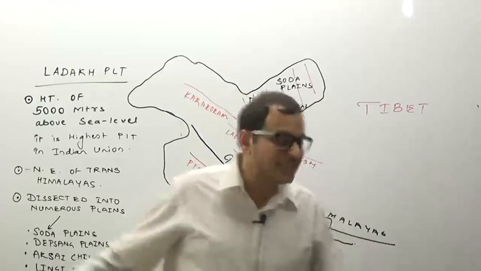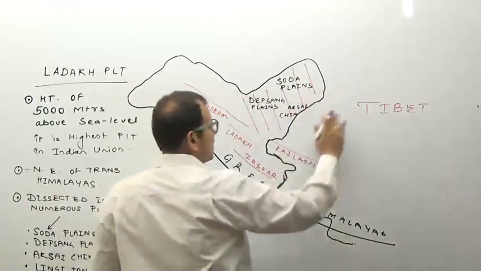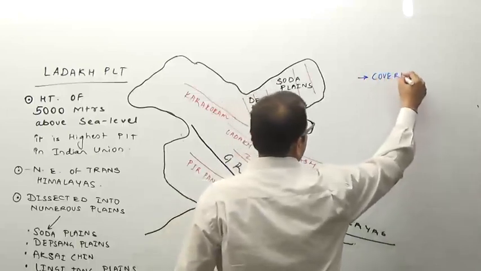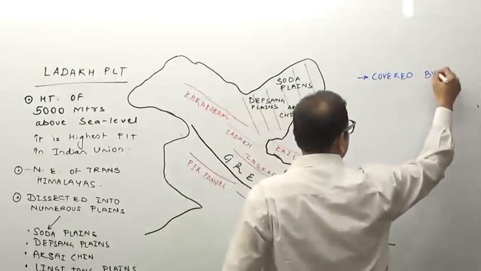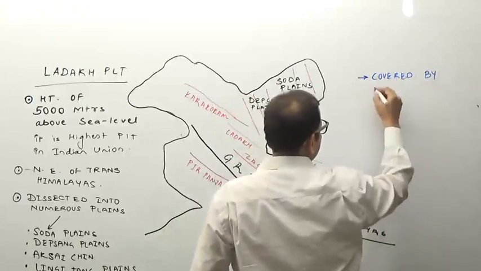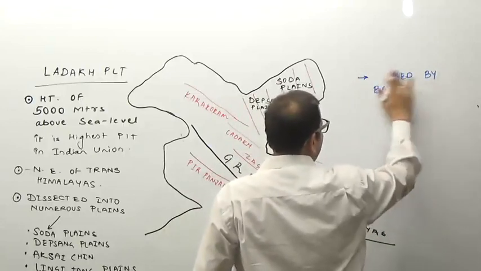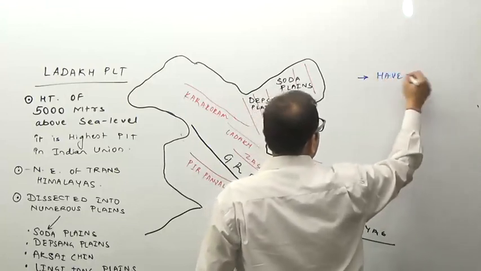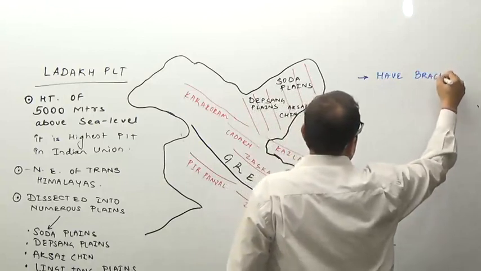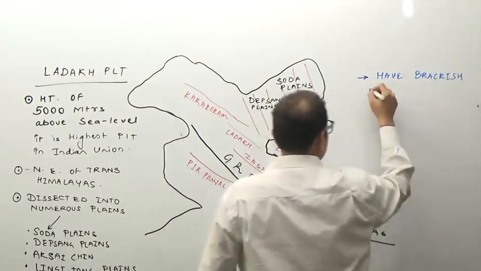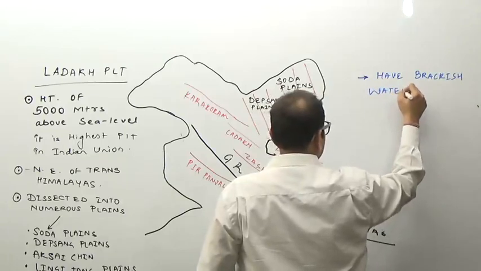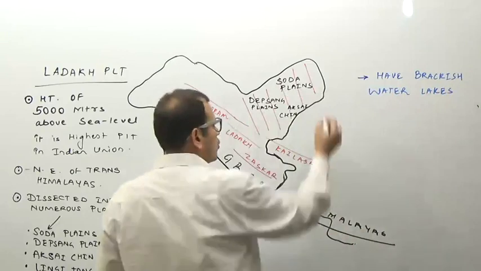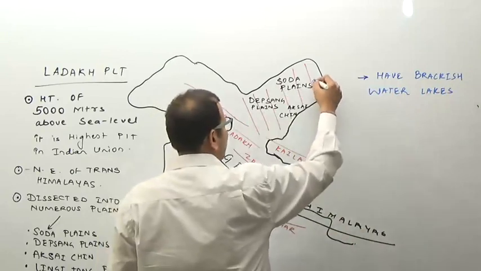So the important lakes here are the salt lakes. They are covered by numerous brackish water lakes. In these plains there are brackish water lakes, such as Salt Lake here.